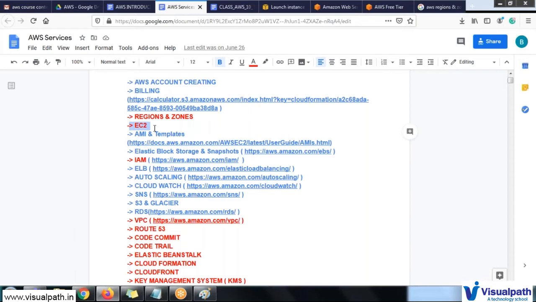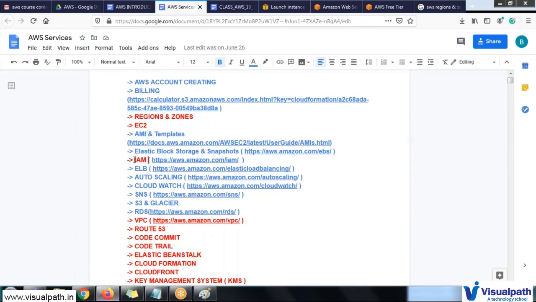If you have one folder with some particular files and you want to make the same thing, you will simply right click it, copy it, and paste it to make the same copy in a pen drive or in someone's computer, or in the same computer from one drive to another drive. Similarly, in AWS, that concept is called an AMI. So I will help you navigate what AMIs and templates are, how to create AMIs and templates, and how to share your AMIs from one account to another account or from one region to another region. I will show you everything, and I will explain about IAM, which is nothing but Identity Access Management.